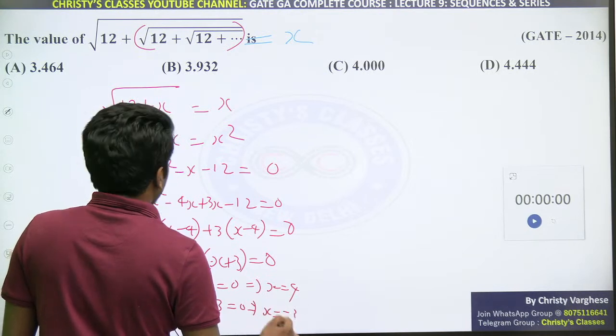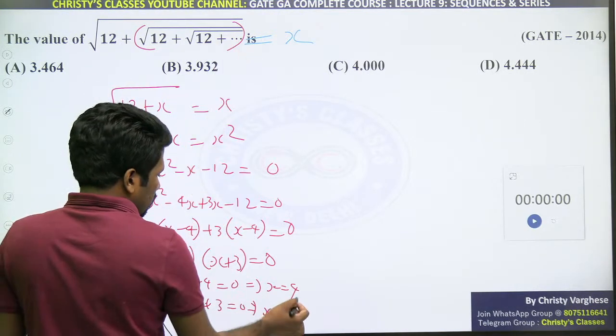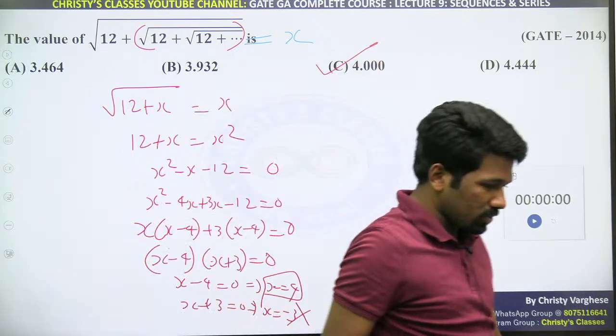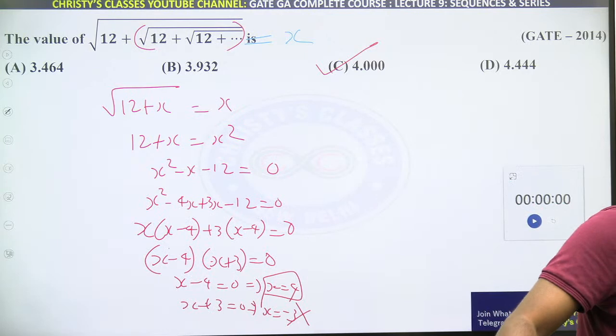X equal to minus 3 anyway will not be possible. This is a positive number only. So this can be eliminated. X equal to 4. 4 is the answer. The other options are given just to confuse you.